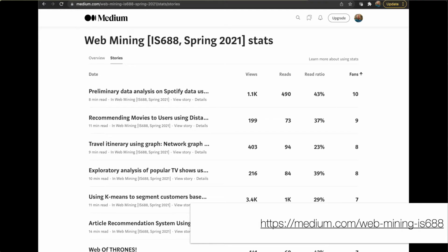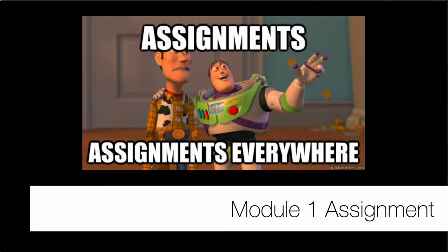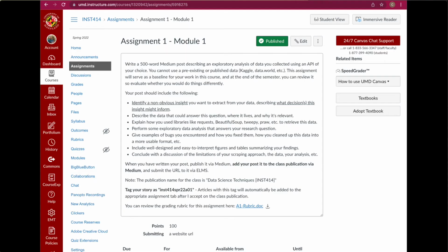As I mentioned last week, you can go see some examples of what these kinds of Medium posts look like at the course publication for my previous course, Web Mining 688. It's also on Medium. While we're talking about Medium, let's go over the Module 1 assignment. I realized I didn't go over that last week. The expectation was we would get into it this week, and I'll make some comments about that here.